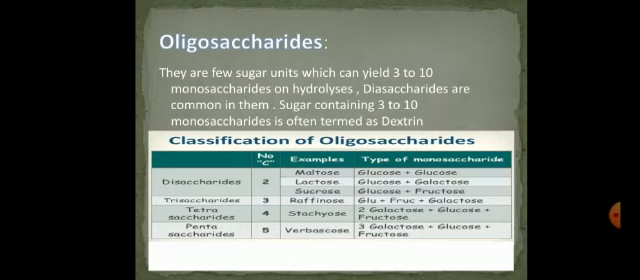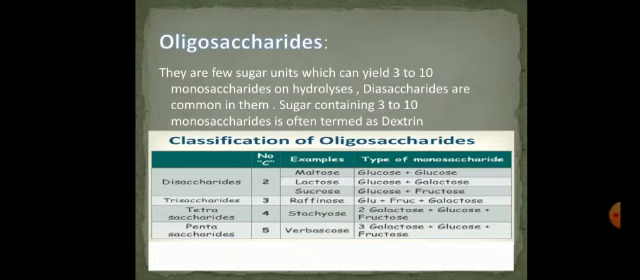Disaccharides are common in them. As I told you earlier, disaccharide is derived from them. So disaccharide is the most common among oligosaccharides. Now this is the point worth noticing here, that sugar containing 2 to 10 monosaccharides is often termed as dextrin. Now come towards the classification of oligosaccharides.